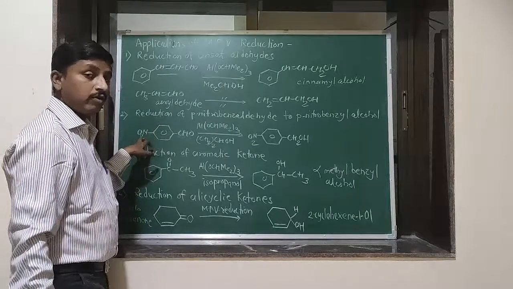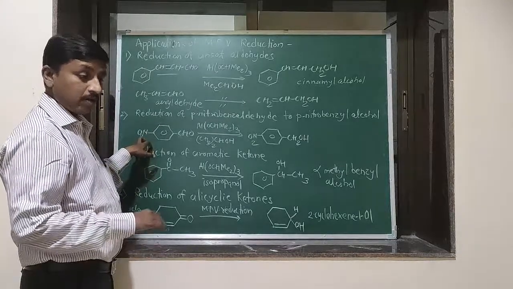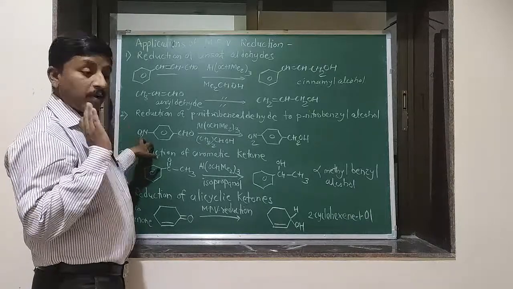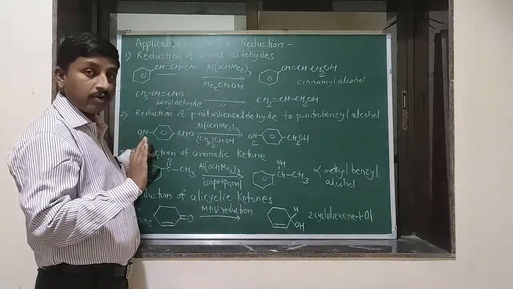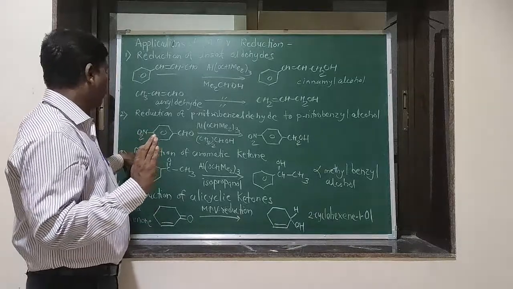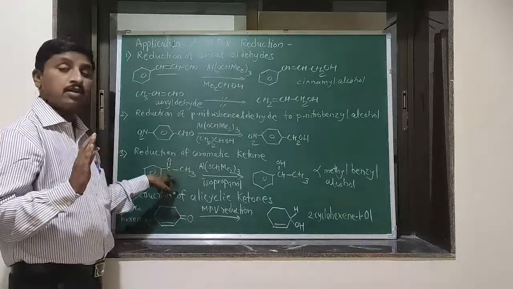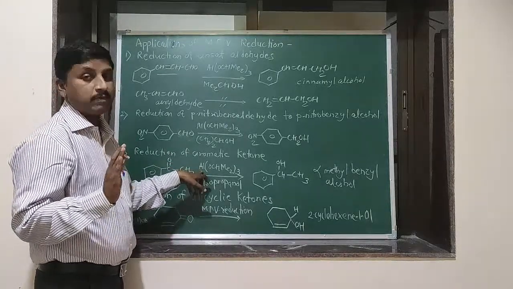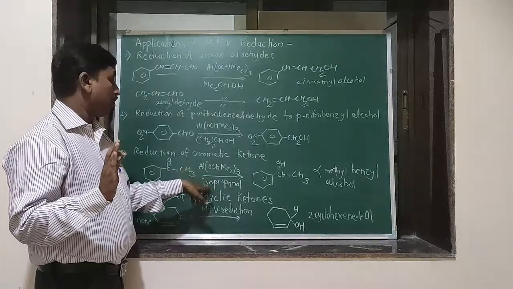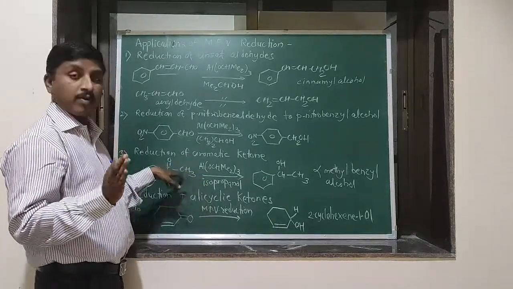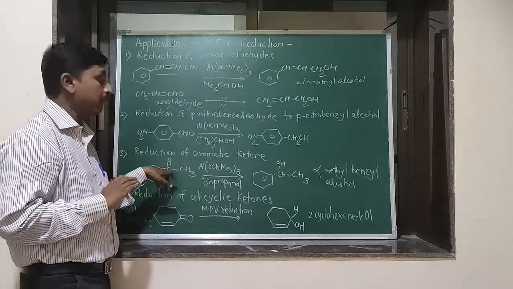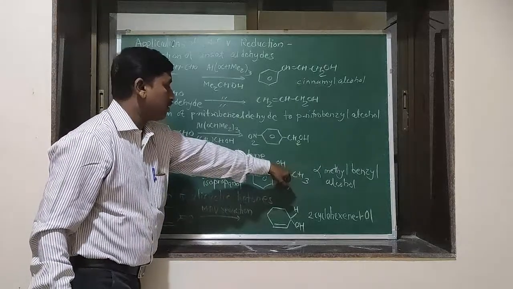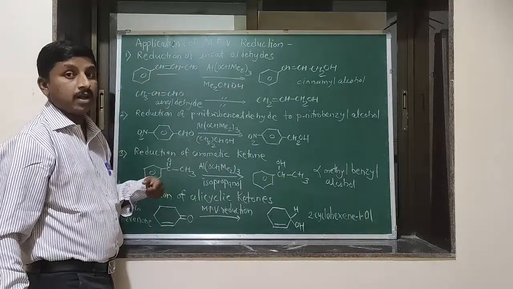Here the nitro group is reducible, but it is not affected, which shows that the MPV reaction is very specific to the keto group of aldehyde and ketone. Okay. Next one, the reduction of aromatic ketone. This is the structure of acetophenone, which on treating with aluminum isopropoxide catalyst in presence of the isopropanol solvent undergoes MPV reduction, and this keto group converts to the corresponding CHOH, that is, a secondary alcohol is formed. The name of this compound is alpha-methyl benzyl alcohol.